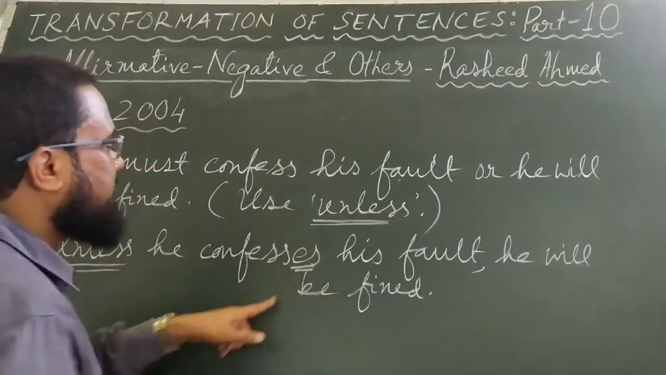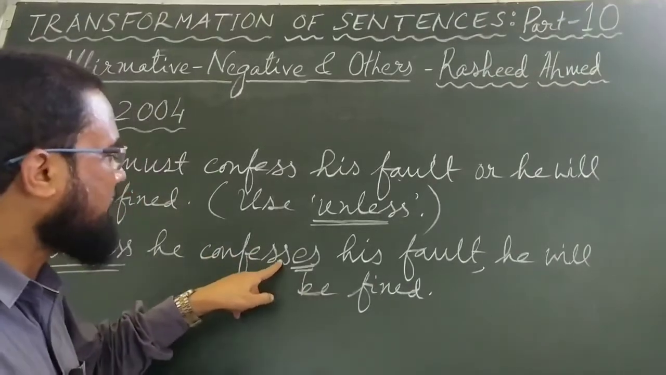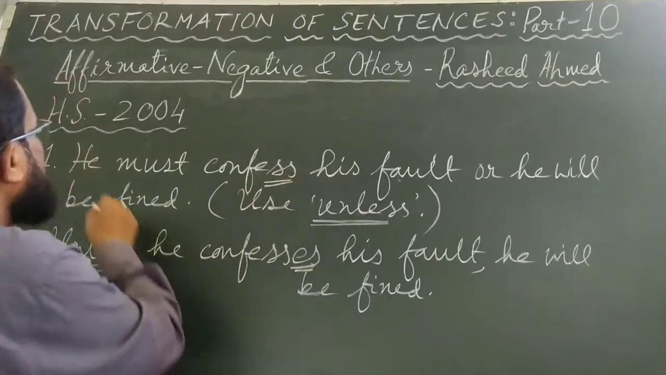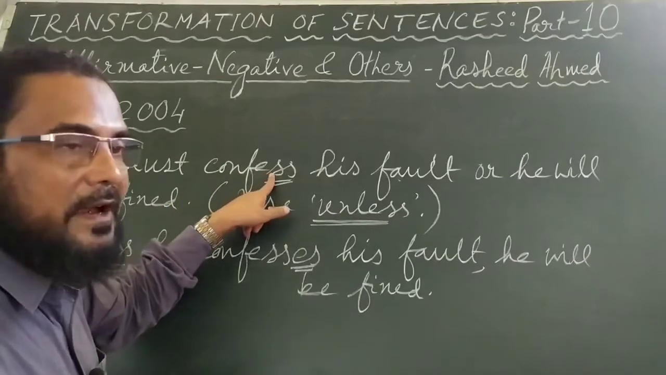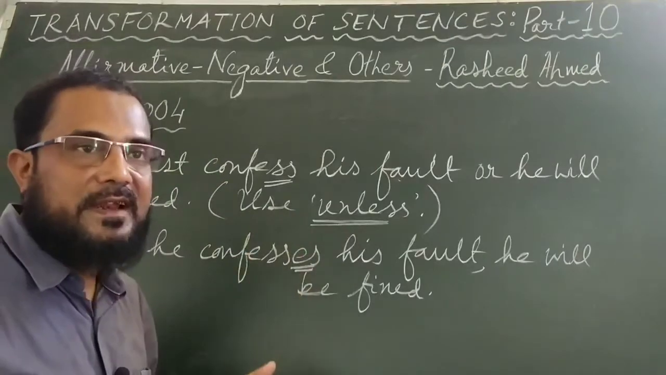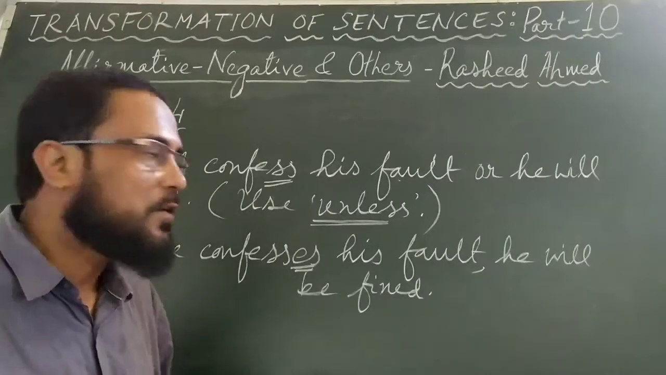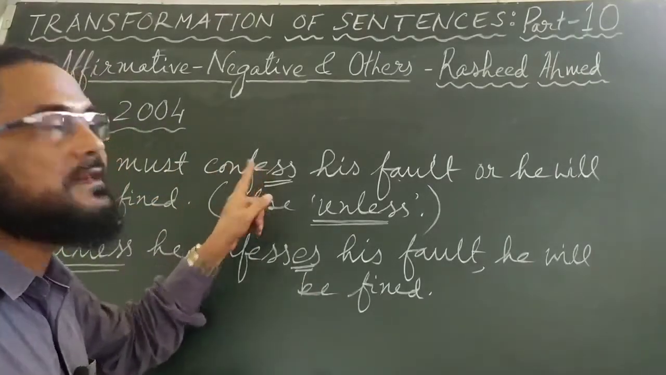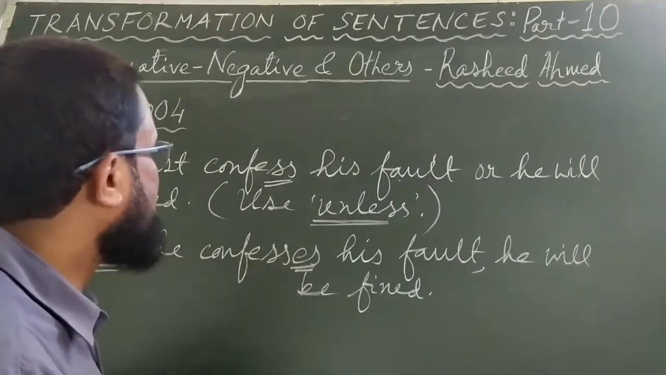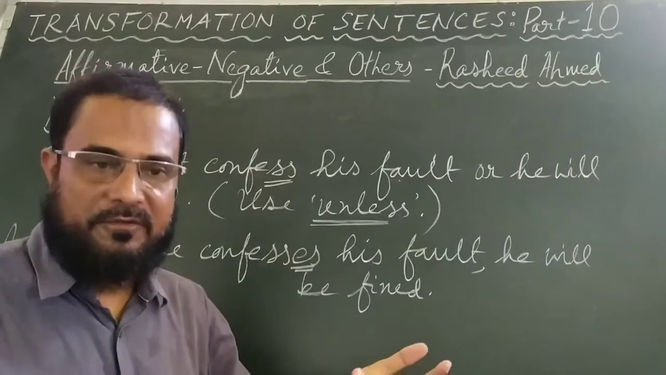Your question may be, why this es? Es will be there because subject is he. It is in simple present tense. So after verb there is es. Again the question may be, here there is no es. Here it is confess, although subject is he. Here before the main verb auxiliary is used, must. When you have an auxiliary before the main verb, must, can, he can do. It is not he can does. He can come. It is not he can comes. When auxiliary is there before the main verb, then the verb is in the base form. And here there is no auxiliary, must is removed, so confesses. Unless he confesses his fault, he will be fined. He must confess his fault or he will be fined.